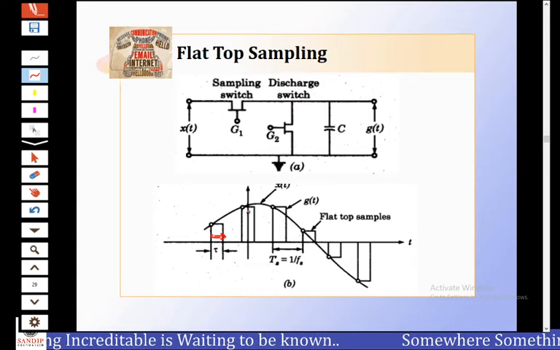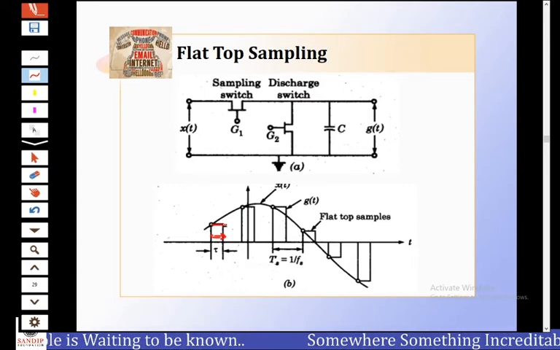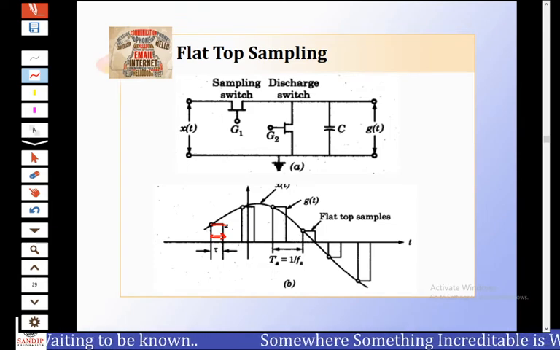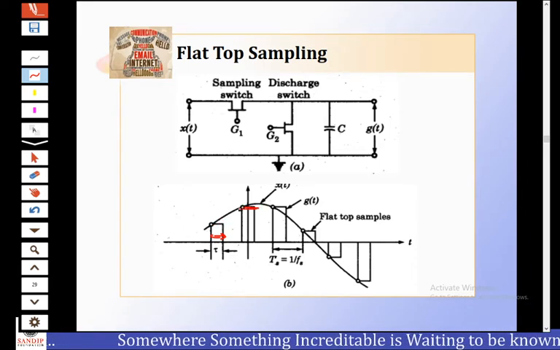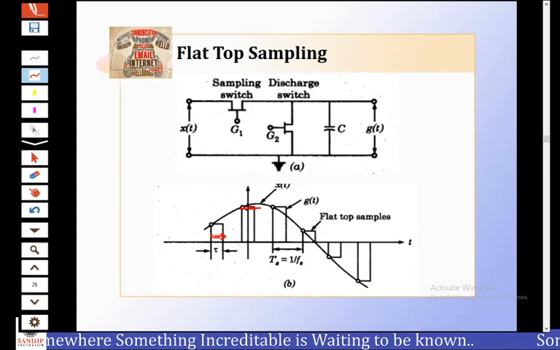Thus the amplitude of these pulses is constant and equal to the corresponding sampling value. Observe here, the top of this pulse is flat.